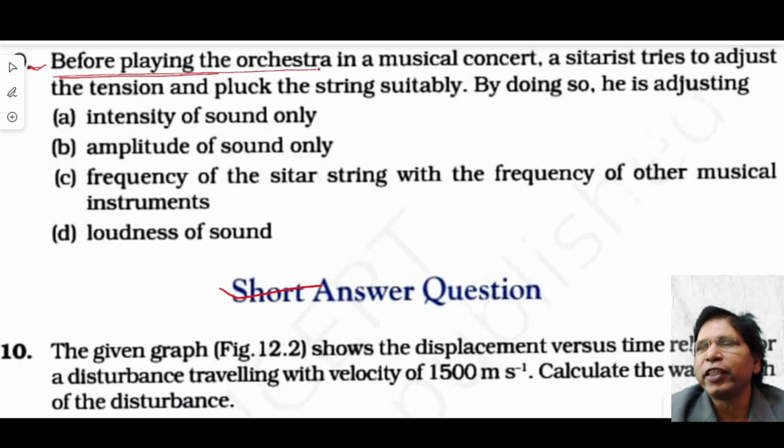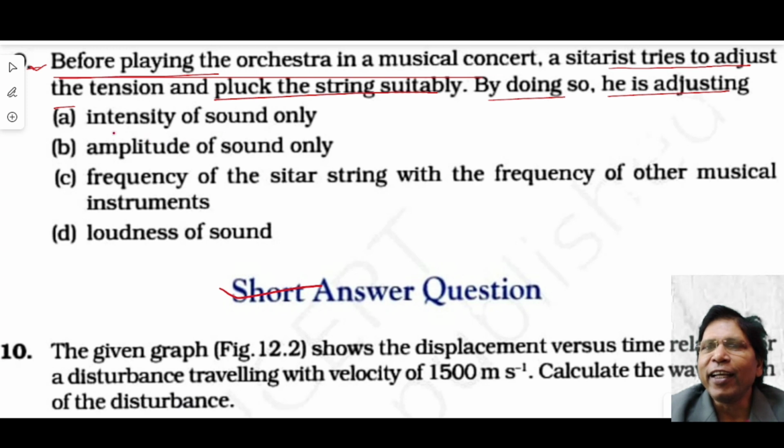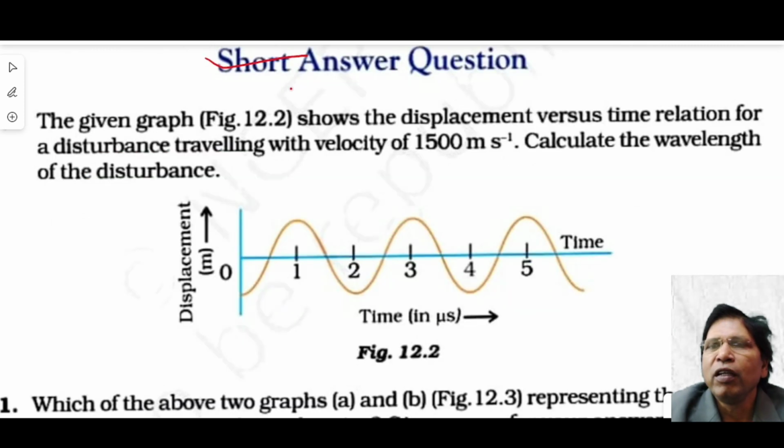Now question number 9. Before playing in an orchestra in a musical concert, a sitarist tries to adjust the tension and pluck the strings suitably. By doing so, he is adjusting the intensity of sound only? No. Amplitude of sound only? No. He is adjusting the frequency of the sitar string with the frequency of other musical instruments.